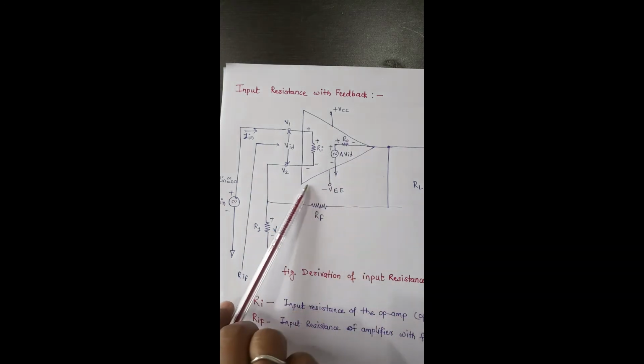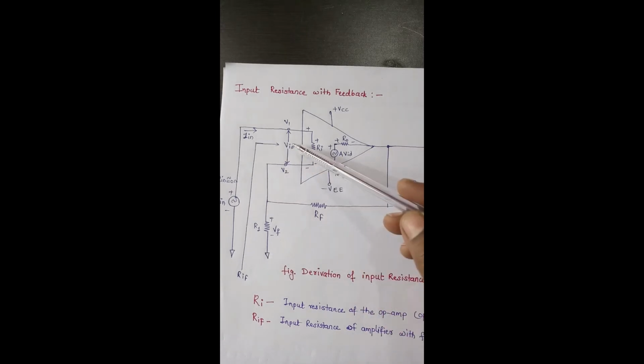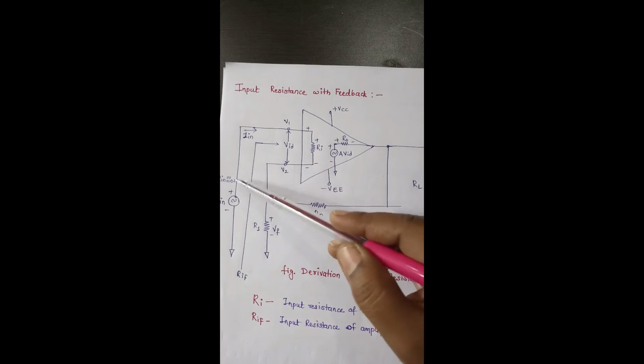This is the equivalent circuit of the op amp, the internal equivalent circuit. We know that Ri is the input resistance of the op amp, the open loop input resistance. R0 and A into VID, this is Thevenin's equivalent circuit: Thevenin's equivalent resistor R0 and Thevenin's equivalent voltage source. We have to look into the input terminal. Here Vin input signal source is provided to the non-inverting input terminal, with the assumption that the input resistance of the signal source is approximately equal to 0 ohm. So we want to find the input resistance with feedback, looking into this input terminal.